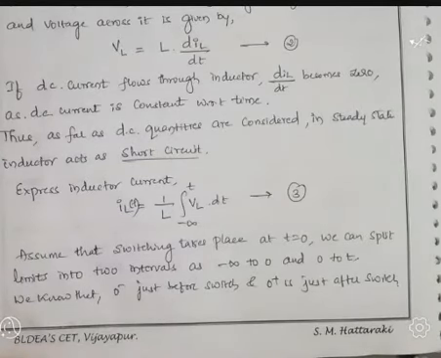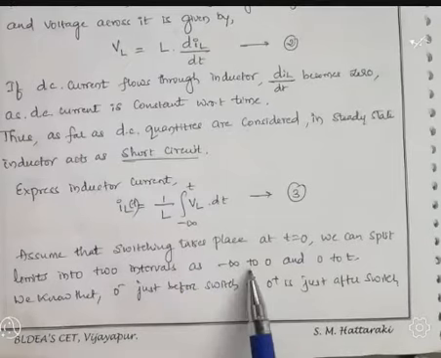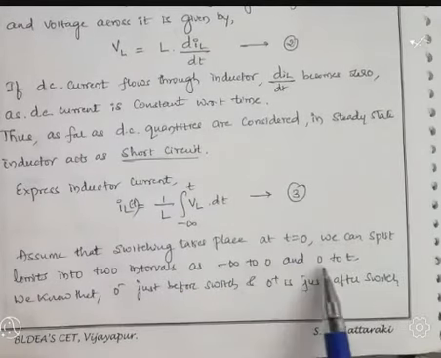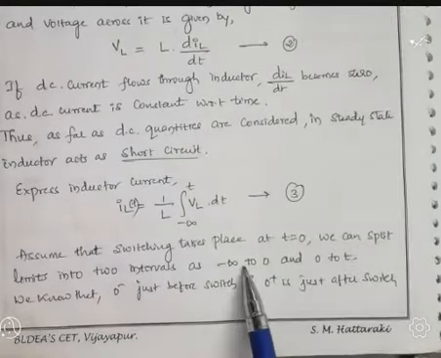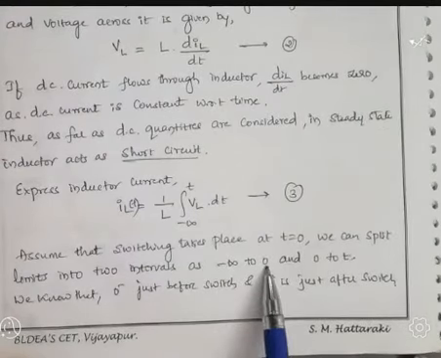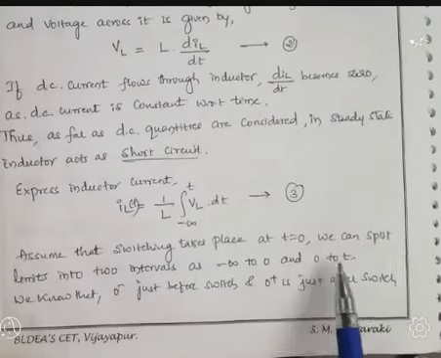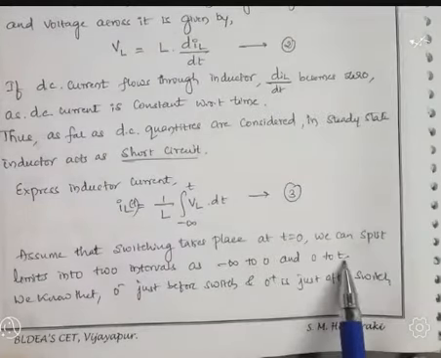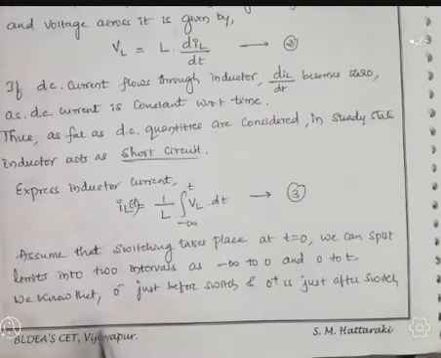So now I am going to split this integration as minus infinity to 0 and 0 to t. In both the cases, 0 is there. So minus infinity to 0, that one I will consider as 0 minus, just before switch. 0 plus to t is indicated as just immediately after switch. So we know that 0 minus is just before switch and 0 plus is just after switch.